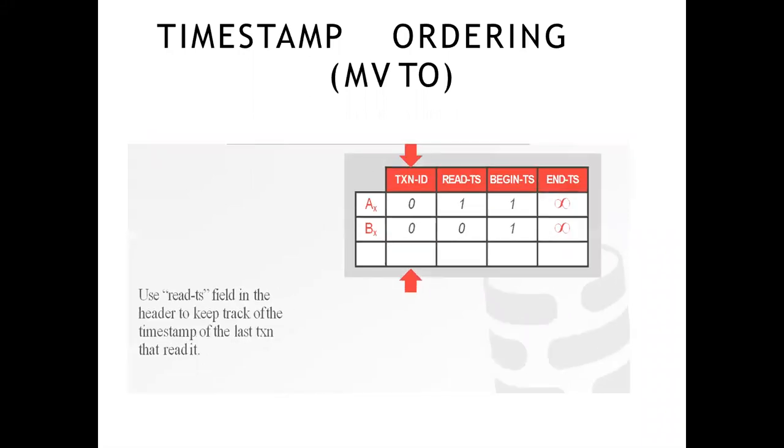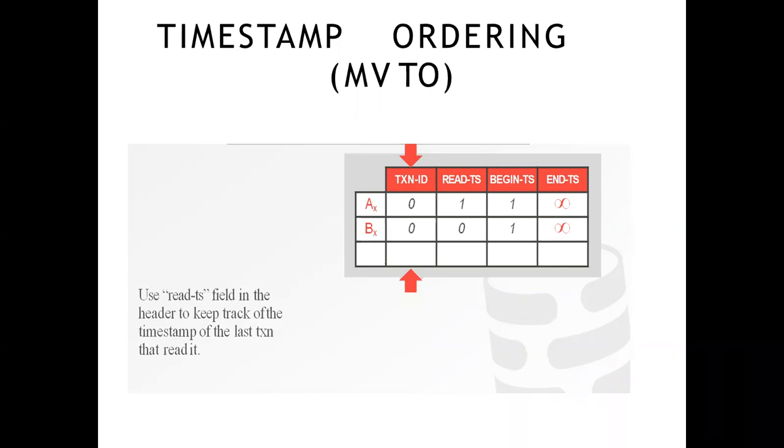I have told you that transaction ID will store the transaction currently holding the lock for this tuple, right? Whatever transaction has the lock for the particular tuple will be stored in this transaction ID. It is always zero unless some transaction is currently taking a lock for it.